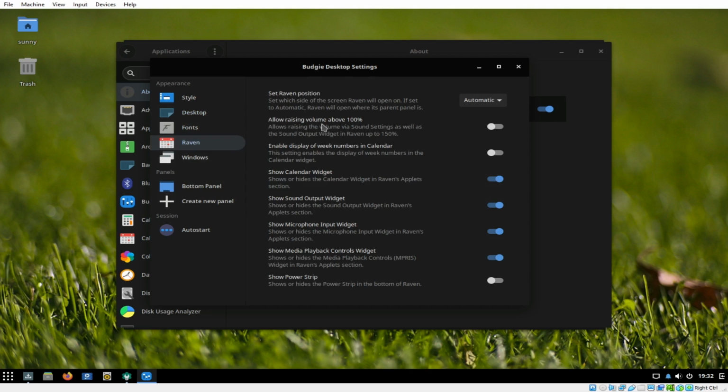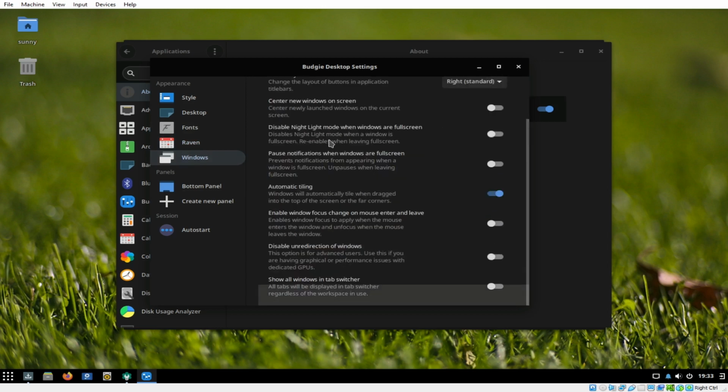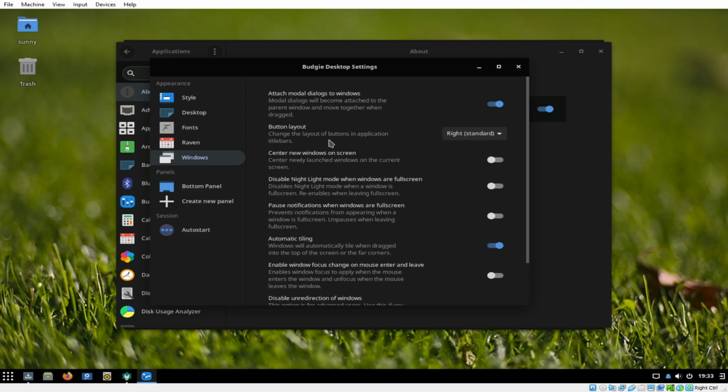This is actually a Raven. So allow window racing. Raven, which is on the side of the screen. Set which side of the screen Raven will open on. If set to automatic, Raven will open where its parent panel is. Okay, let's try maybe put it left. Let's try to look for it. Okay. Then of course we have window. Okay. So these are the different customizations that we can do regarding our Solus Budgie.